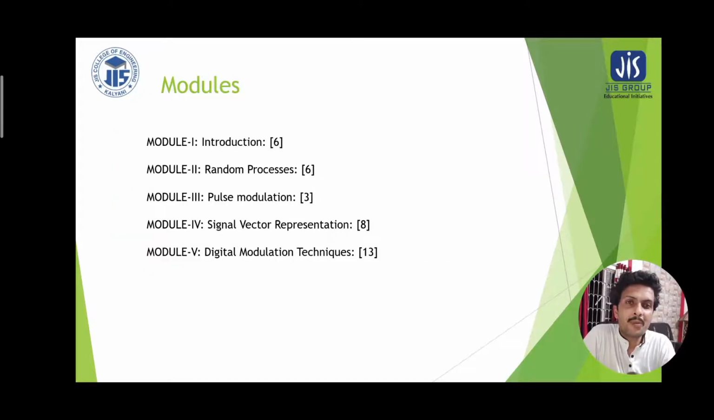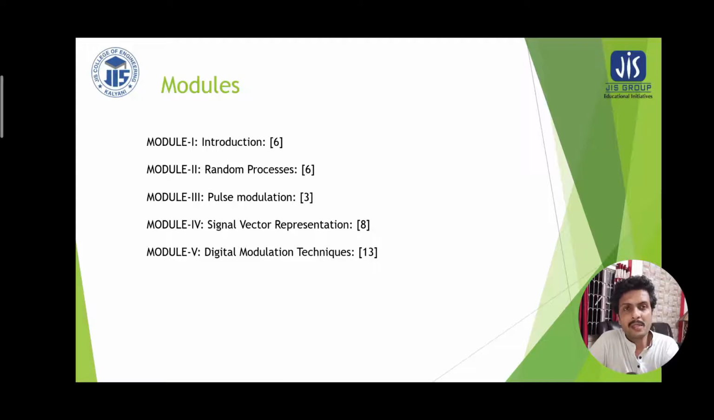There are 5 modules in this subject. Module 1 deals with the introduction, where the introductory concept of the communication system will be discussed, and thereafter the basic knowledge of analog communication and digital communication and their correlation, that is the interdependency of those two communication systems over the timeline. And the second module deals with random processes.